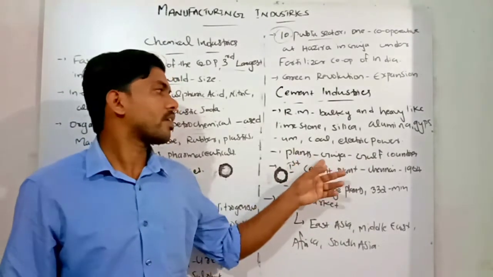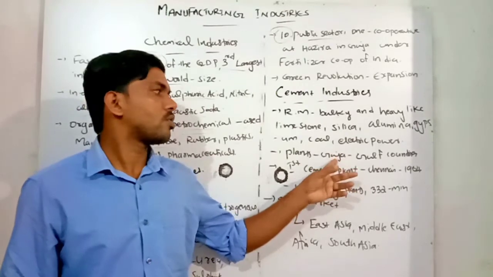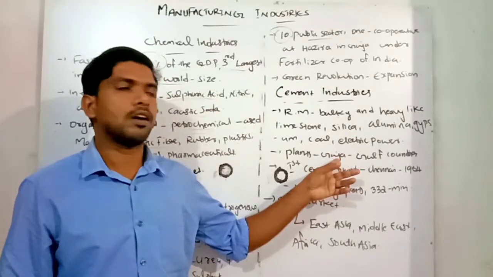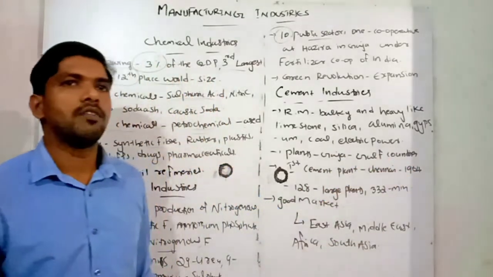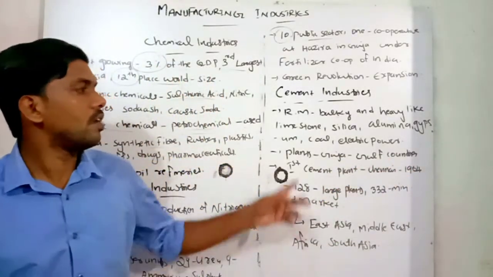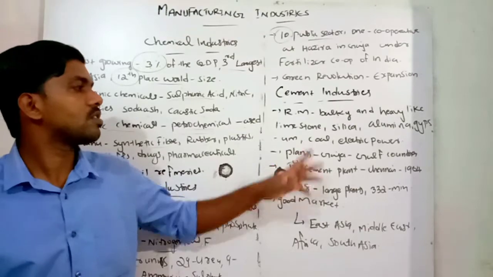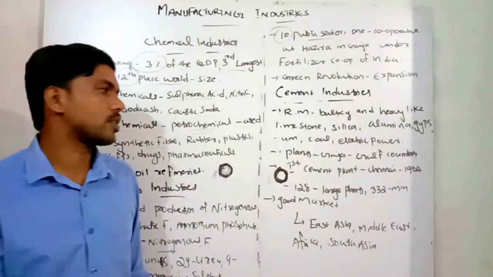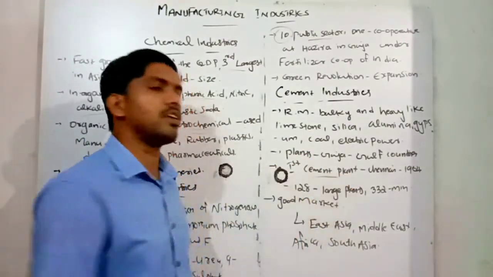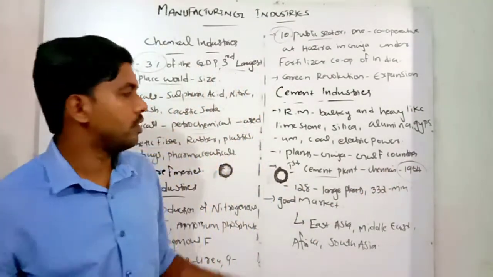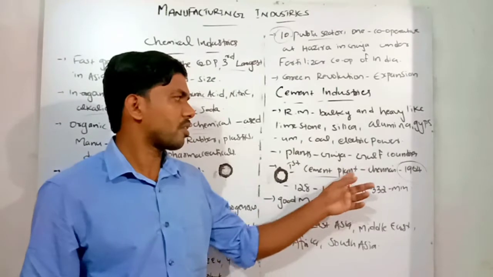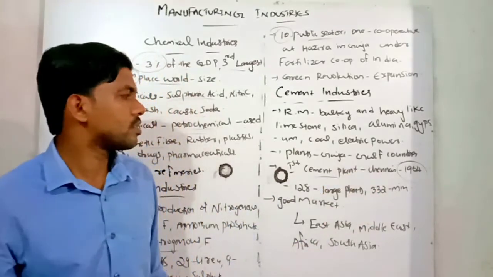And one plant is located in Gujarat, near the sea, especially the harbor area. That is why we can transport a very large quantity of cement to the Gulf countries through this Gujarat plant. India's first cement plant was located in Chennai in the year 1964.